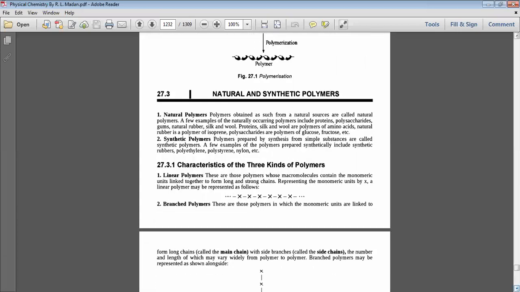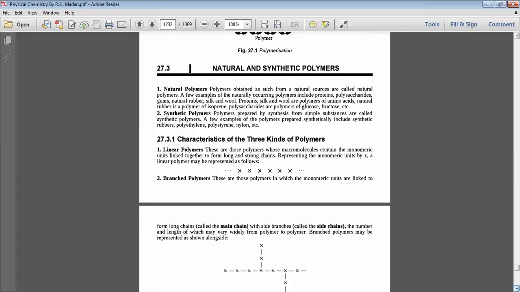Natural and synthetic polymers. Polymers obtained as such from natural sources are called natural polymers. A few examples of naturally occurring polymers include proteins, polysaccharides, gums, natural rubber, silk and wool. Proteins are polymers of amino acids. Natural rubber is a polymer of isoprene, and polysaccharides are polymers of glucose, fructose, etc. Polymers prepared by synthesis from simple substances are called synthetic polymers.